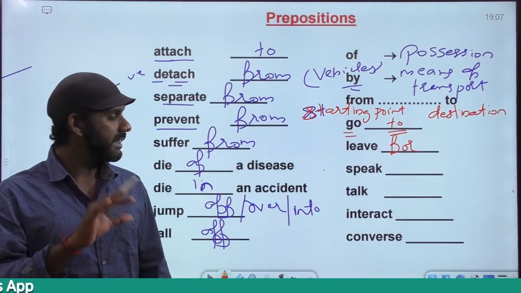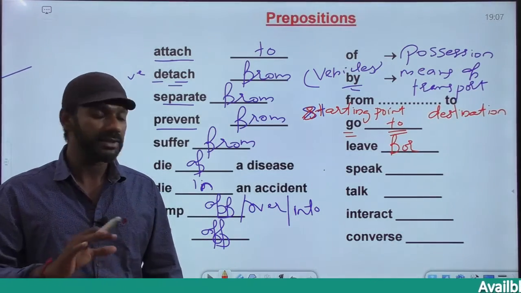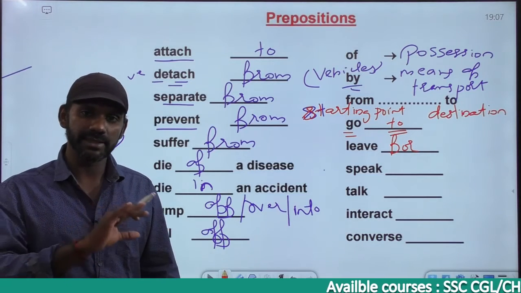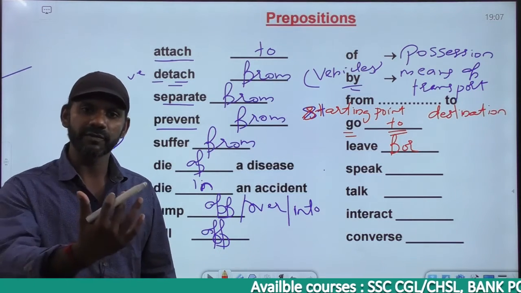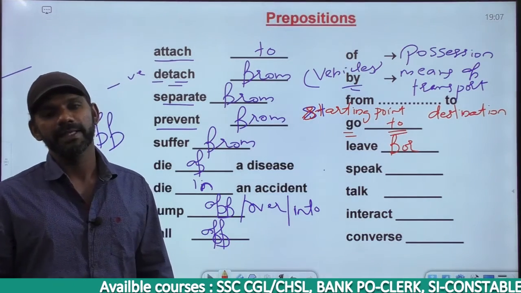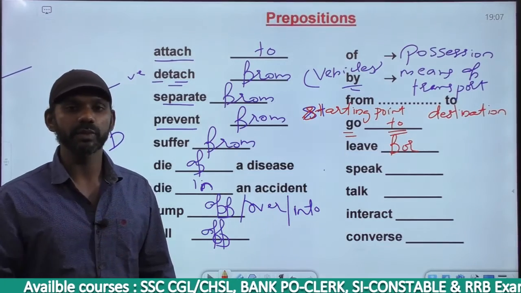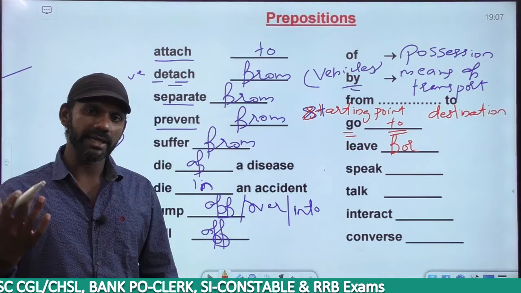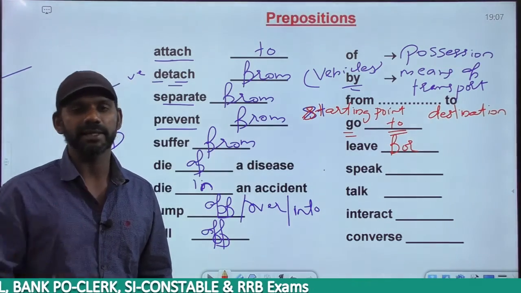Leave to, left is the past tense of leave. So sorry, "leave to" is wrong. Leave for, left is the past tense of leave. So leave for, left for. We are leaving for a movie. We left for a movie yesterday. So it's always go to, went to, past tense. Leave for, left for. So I am going to Kerala is the same as I am leaving for Kerala. The same meaning.